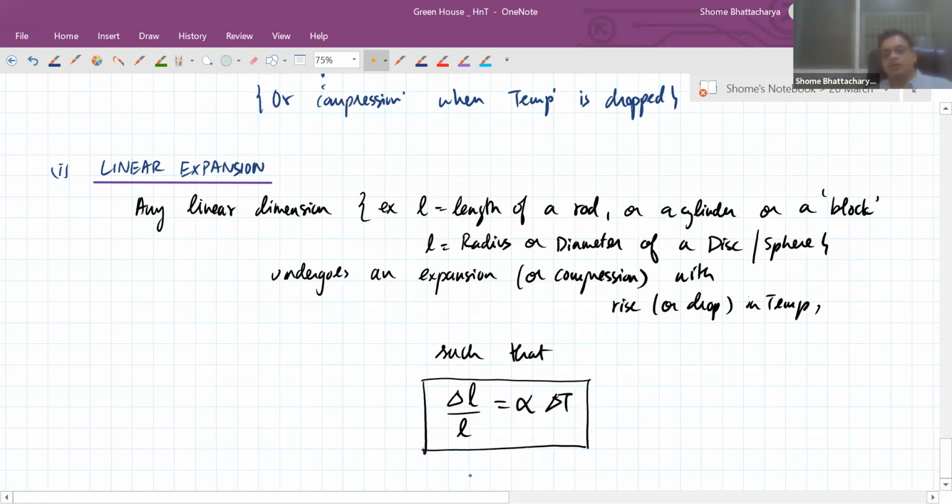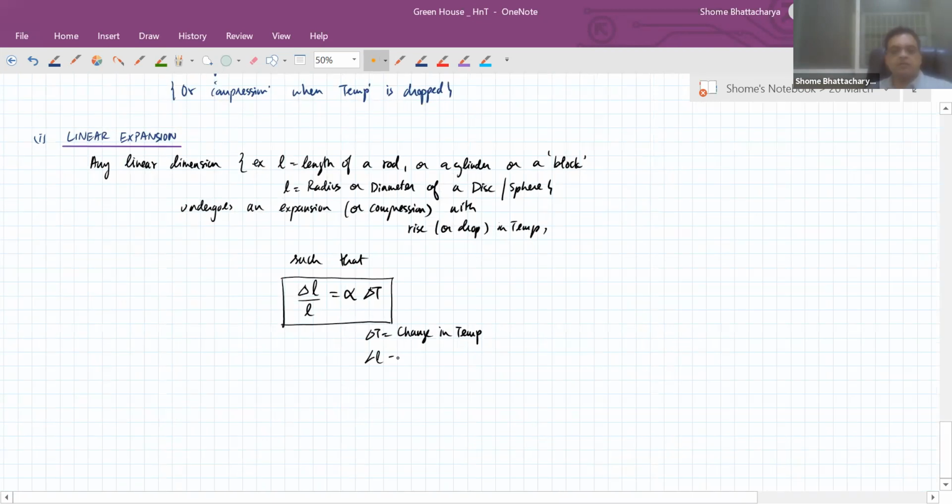So delta T here is the change in temperature. For a temperature rise, it will be positive. For a temperature drop, it will be negative. And delta L is the change in the length dimension.